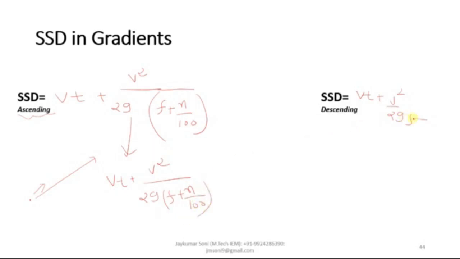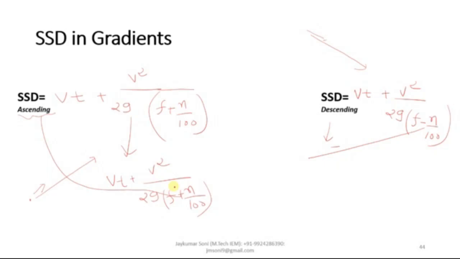Okay, and if it is in descending order, means the driver has to drive the vehicle in this direction, then it will be f minus n by 100. So how can it be written? It can be written as Vt plus V square by 2g(f minus n by 100). So you can say this is the difference. Here in descending it has a minus value, a negative value. In ascending it has a positive value. So this is the description of lag distance, braking distance and stopping sight distance.